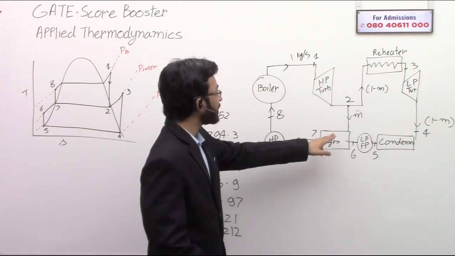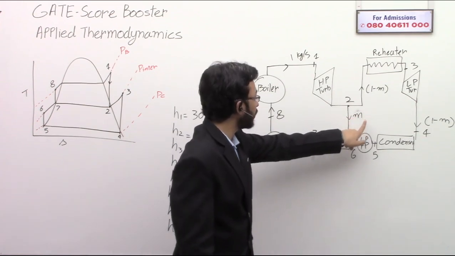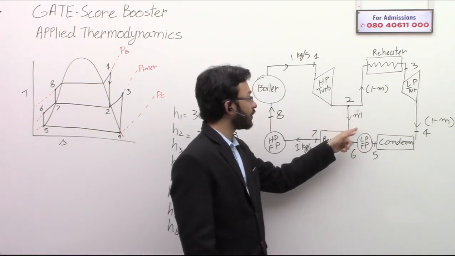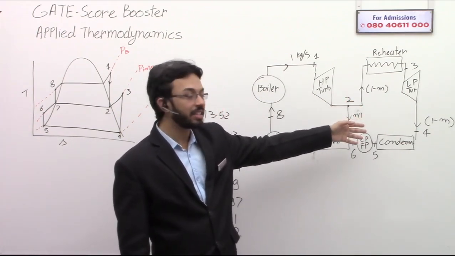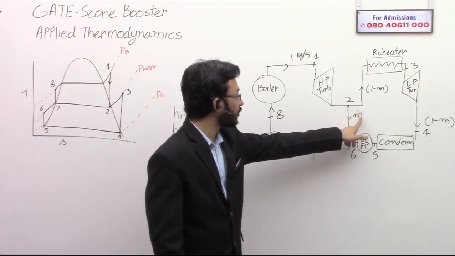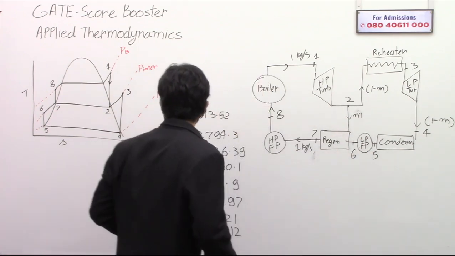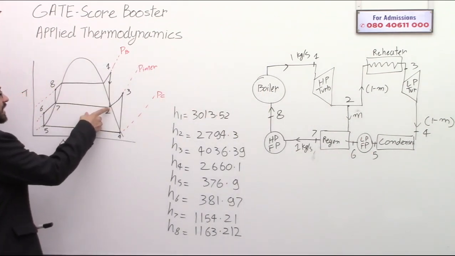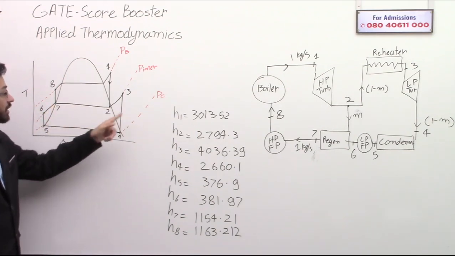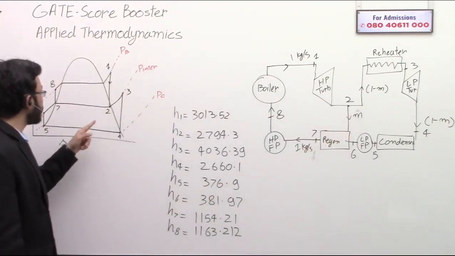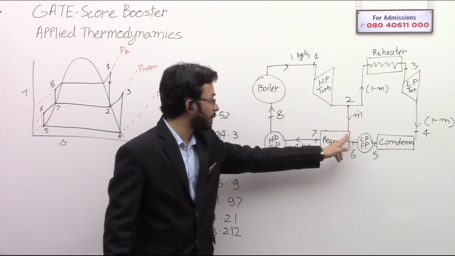Okay, so what happens in the regenerator? This fluid is hot. When it comes into the regenerator, this steam will lose its energy, lose the latent heat and condense. So this bleed steam at 2 will lose its heat and condense and come to point 7. Correct? Clear up to this much about what is happening with this steam?